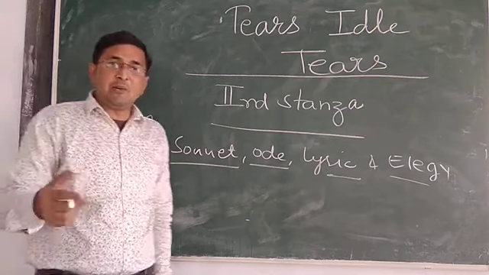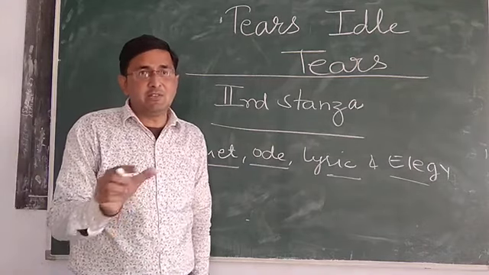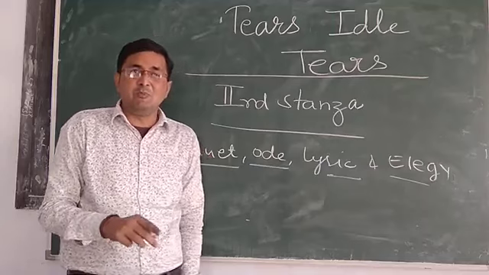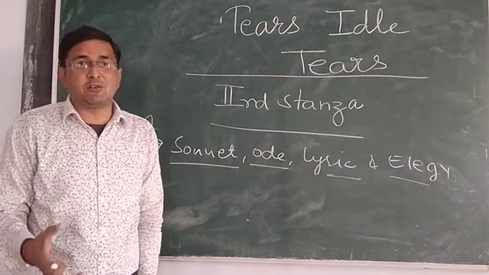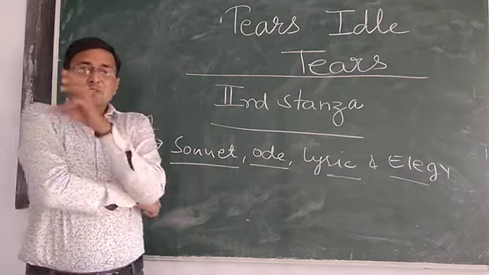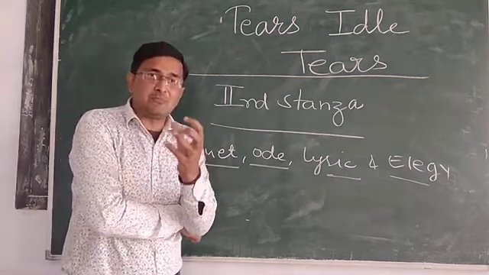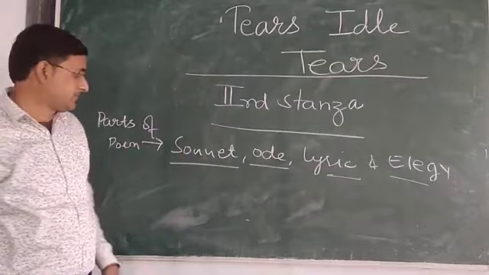Why am I repeating this here? Because the chapter concerns us not only in reference to this poem, but also as students of literature. So we must have the knowledge of the basic conceptions related to the parts of a poem.